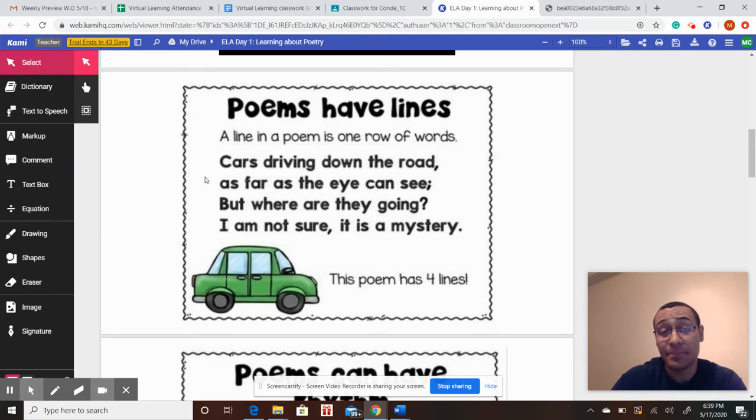Sometimes they'll have a line that is a couple of words. Sometimes they'll have a line that's just 1 or 2 words. The poem or the poet or the poetry writer, they can make the line as long or as short as they want. It's not the same way with a period or having a complete sentence. All right, so that's the first rule, talking about poems have lines. And we can see here, 1, 2, 3, 4. This poem has 4 lines in it. And you can see, really simple, 1, 2, 3, 4. Every row there is a line.